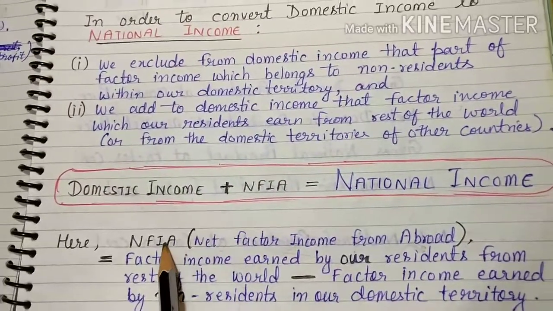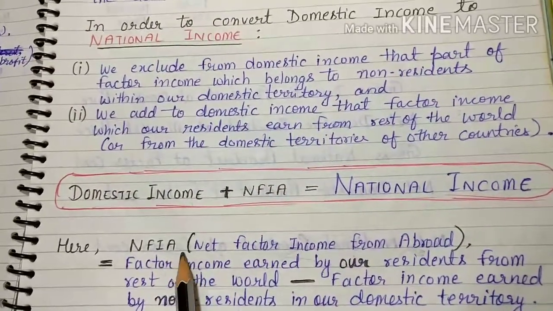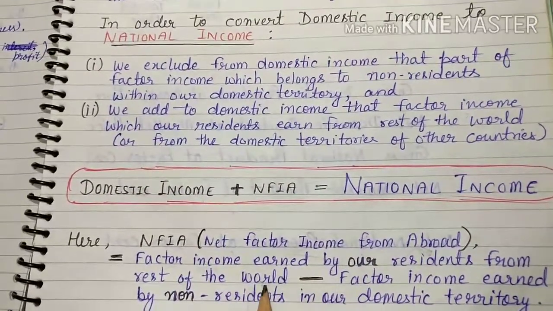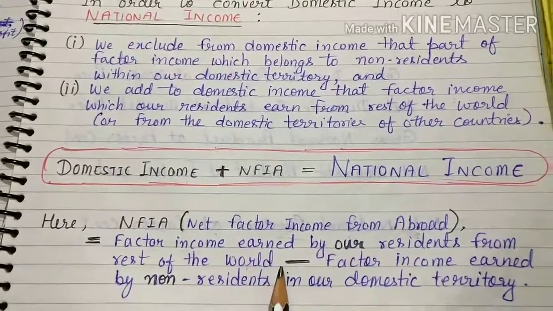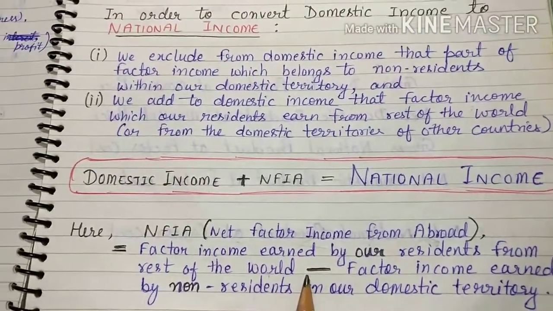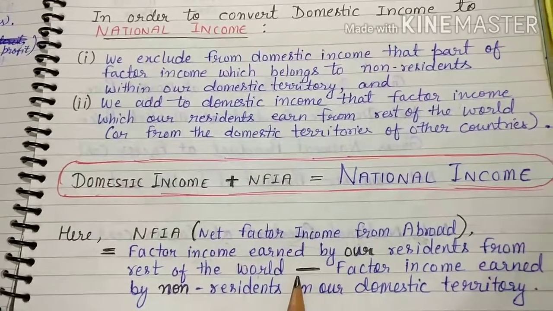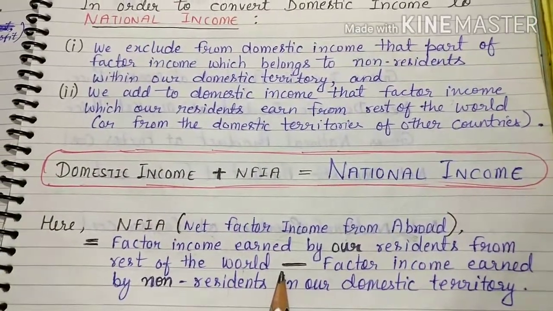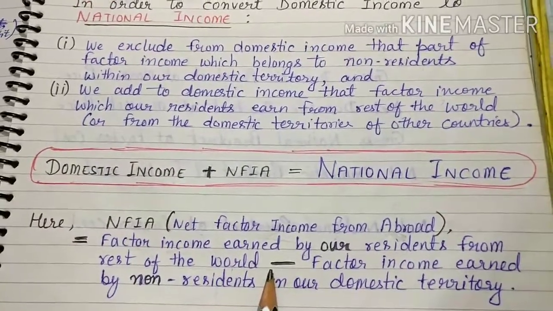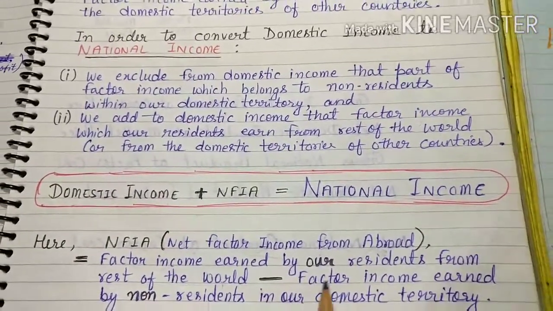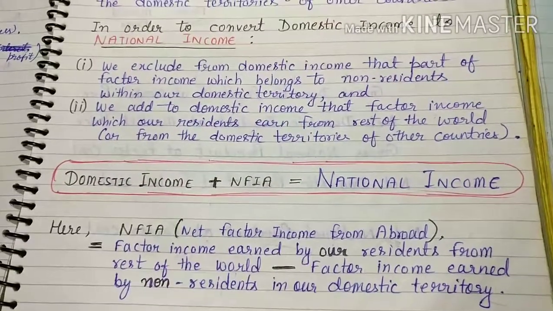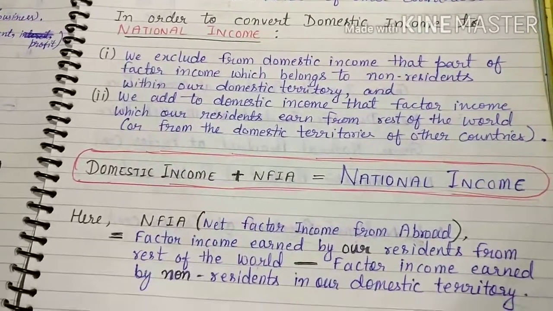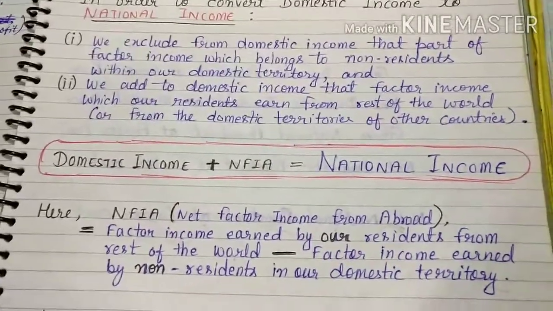Then how does this net factor income come? How does NFIA come? It is the money earned by our residents from the rest of the world. Suppose our residents, Indian residents, went to a foreign country and earned 20 lakh from there. And then there is factor income earned by non-residents in our domestic territory. Some foreigners came to our country and earned money from our country, so our country will pay them.